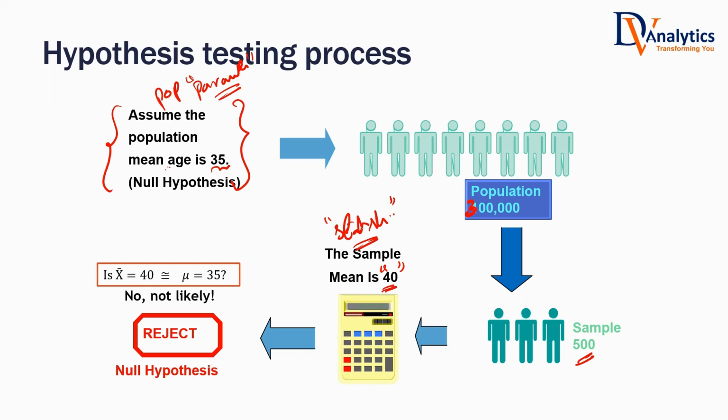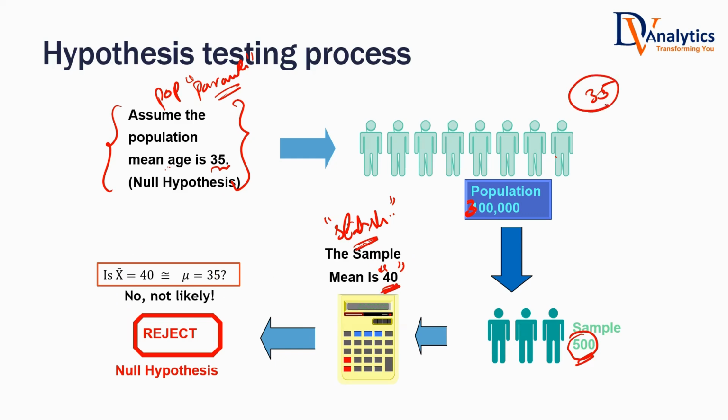But the concept is pretty simple. The sample statistic value is around 40. Now, if you're taking a sample of 500 from a population where the average is 35, how likely is it that this sample will have an average age of 40? Or not much likely? How likely will this situation happen? It's very, very unlikely, isn't it?